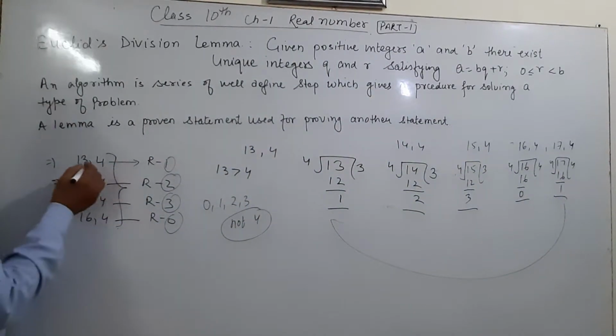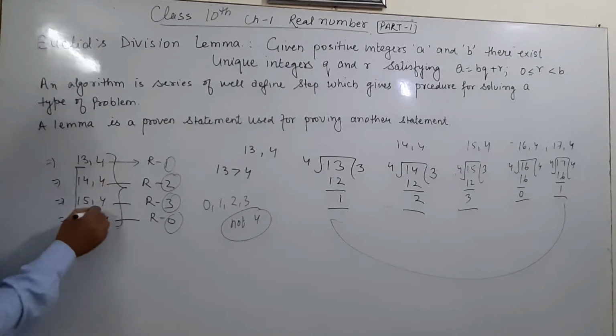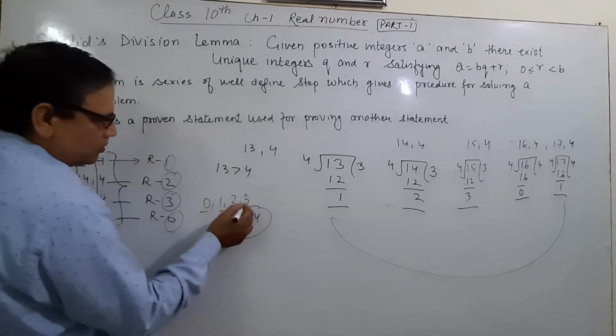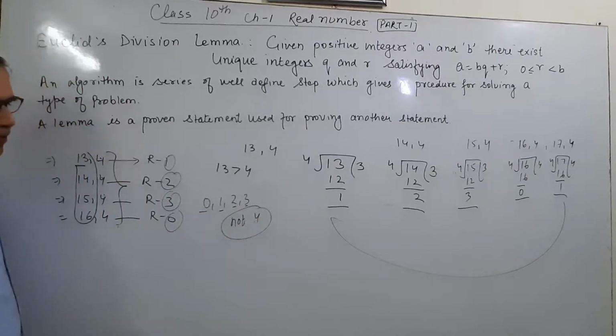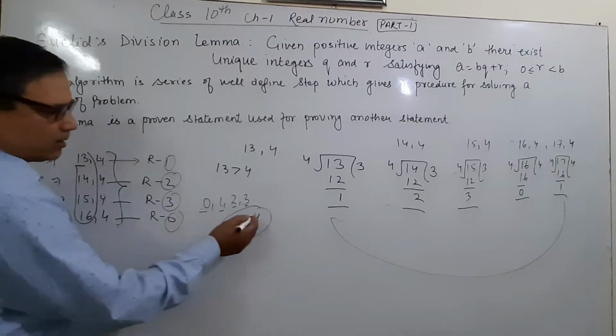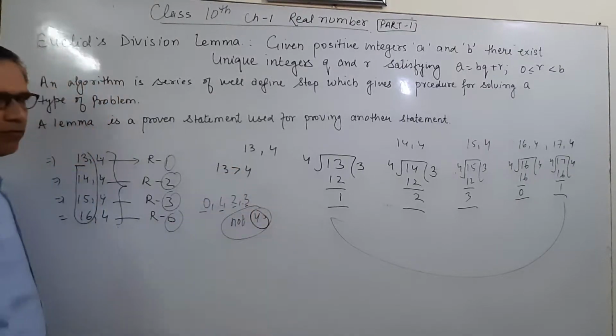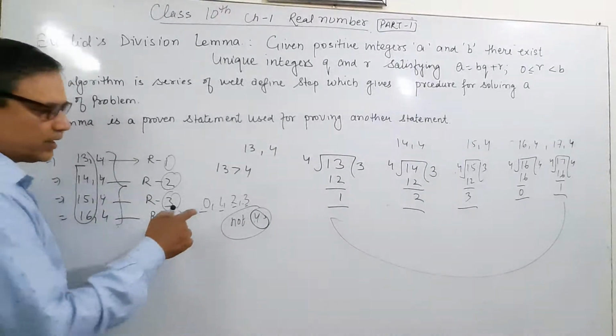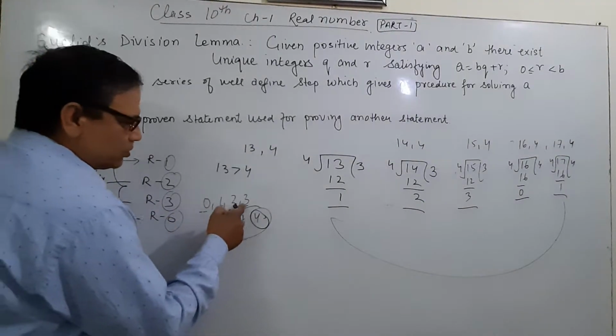Here you have seen, if any number is divided by 4, then the possible remainder is 0, 1, 2, 3, not 4. It means the remainder is always less than 4. If we divide any number by 4, then the remainder is 0, 1, 2, 3.